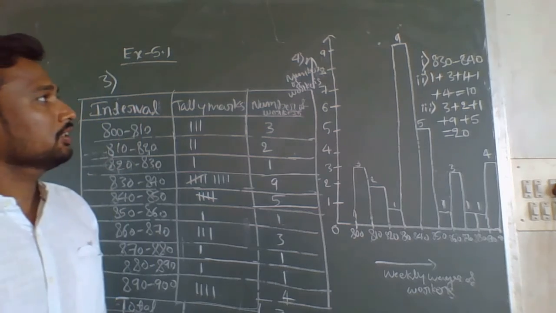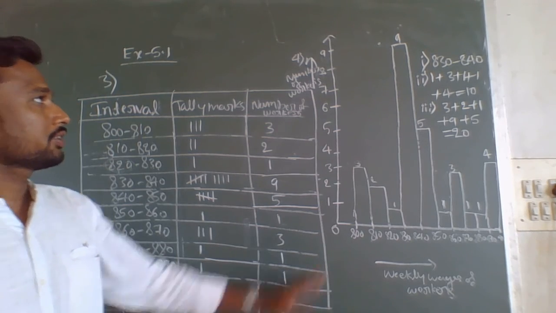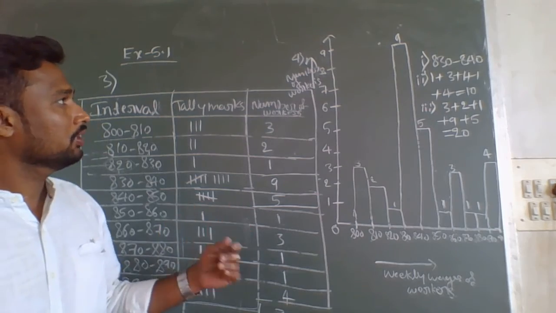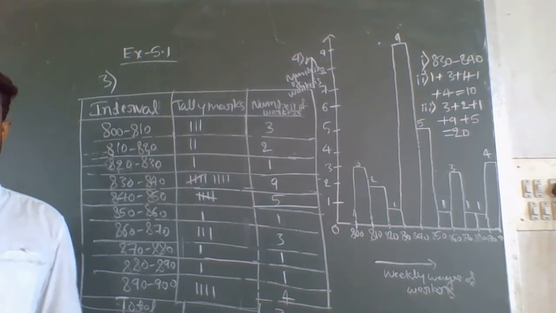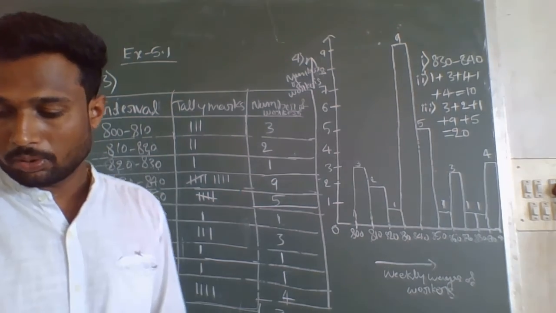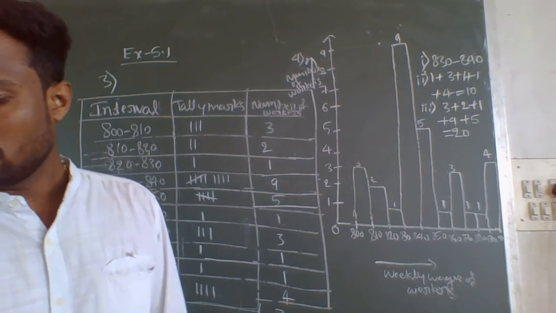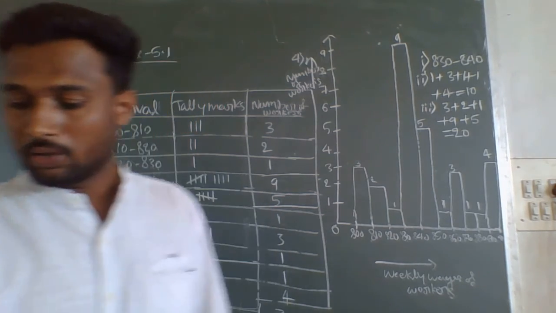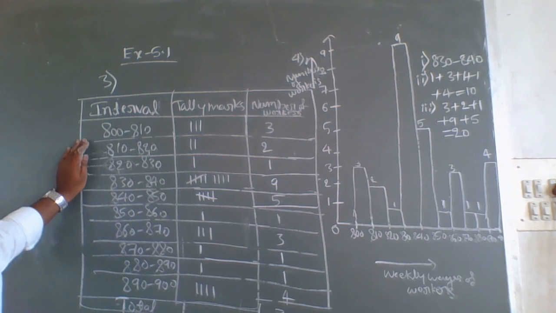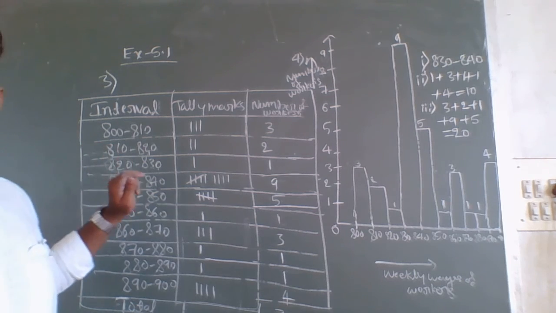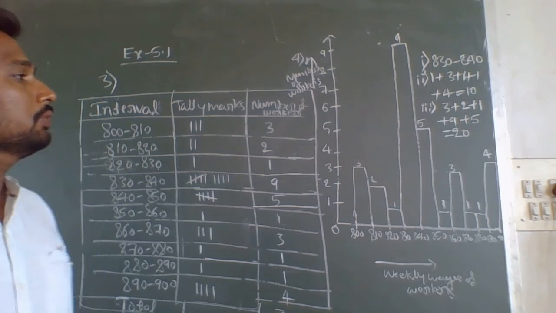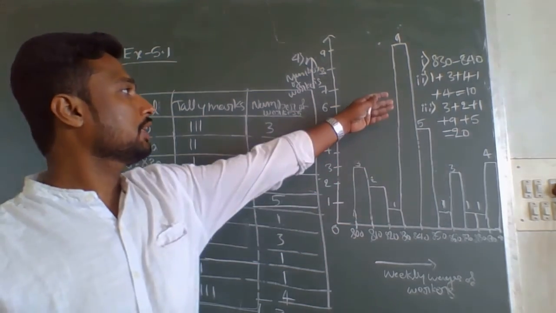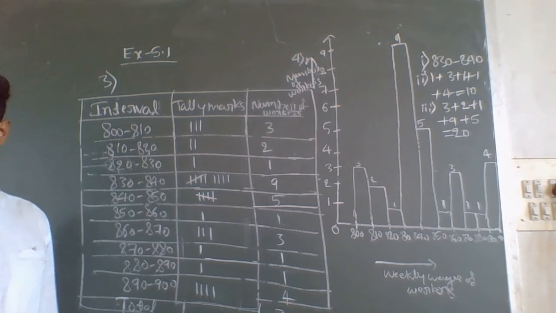And the first question: which group has more number of workers? 9, between 830 to 840. Here also and here also you can check it. So this is how to solve the third and fourth problems. Based on the given data, we construct this frequency table, and with the help of this frequency table in the fourth question, we draw this histogram. This is called a histogram, and based on this histogram, they ask some simple 3 questions.